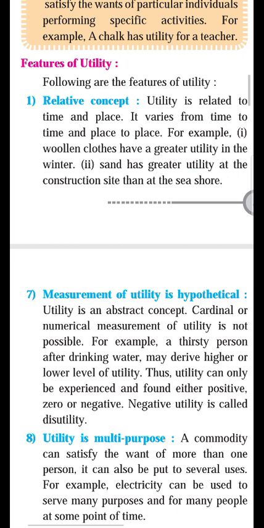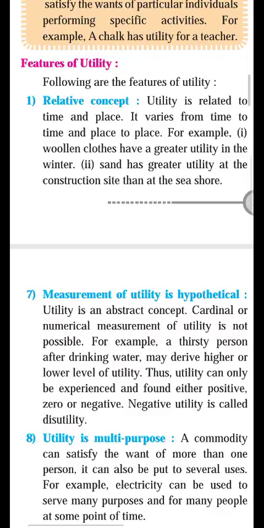What is utility? Already we have seen in the meaning and definition of utility. Utility is the want-satisfying power of a commodity. The commodity which satisfies human wants is called utility. So there are 6 types of utility. Number 1, form utility.